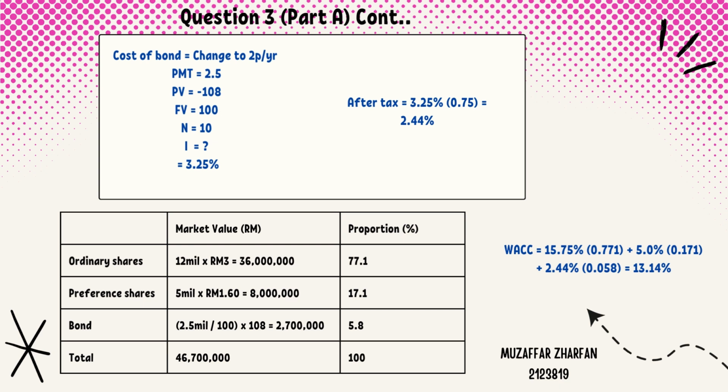So we got 77.1% of ordinary share, 17.1% of preference share, and 5.8% of bond. Lastly, calculate the weighted average cost of capital by adding all of these, which includes the multiplication of each cost by their proportion percentage. So we got 13.14% as the final answer for this question.